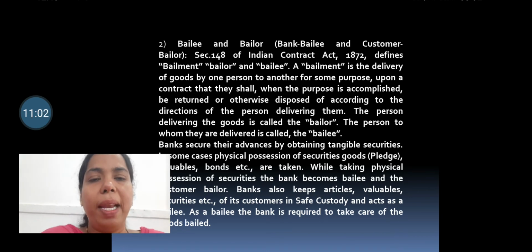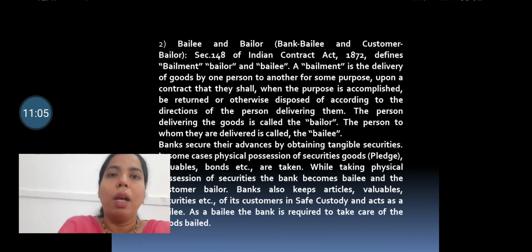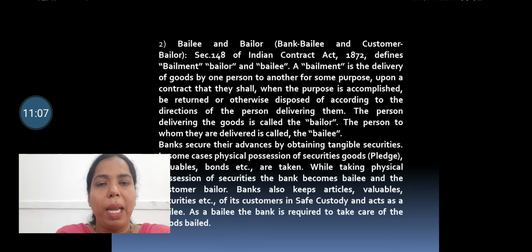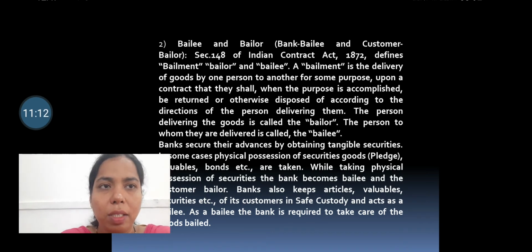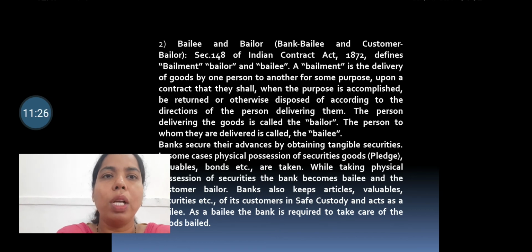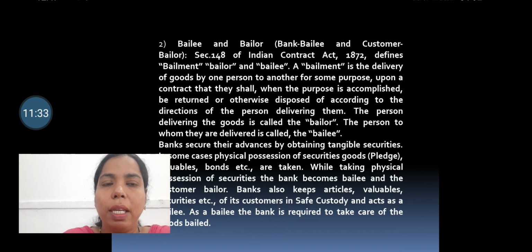Okay, so what is bailment? Bailment is actually a contract between two parties. One is the bailor and the other one is the bailee, whereby the bailor is delivering certain things to the bailee, and the bailee is returning those things or disposing of them according to the conditions of the delivering person, the bailor. So the person delivering the goods is called the bailor, and the person to whom these goods are delivered is called the bailee.